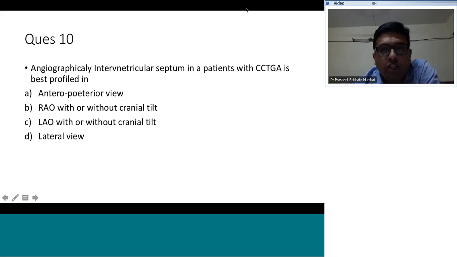So which view will you use in the cardiac cath lab to best profile the interventricular septum in CCTGA? Either it is anterior posterior view, sorry for the spelling mistake there, right anterior oblique with or without cranial tilt, left anterior oblique without cranial tilt, or D. So in which view would you best profile the interventricular septum in CCTGA?